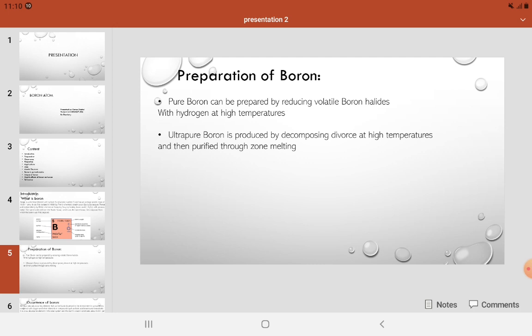Preparation of boron. The earliest routes to elemental boron involve the reduction of boric oxide with metals such as magnesium and aluminium. However, the product is almost always contaminated with borates of those metals. Pure boron can be prepared by reducing volatile boron halides with hydrogen at high temperature. Ultra pure boron for use in the semiconductor industry is produced by the decomposition of diborane at a high temperature and then further purified by zone melting. The production of boron compounds does not involve the formation of elemental boron but exploits the convenient availability of borates.